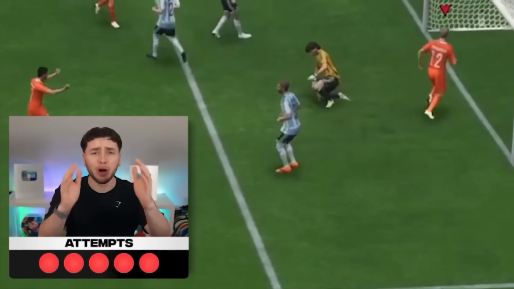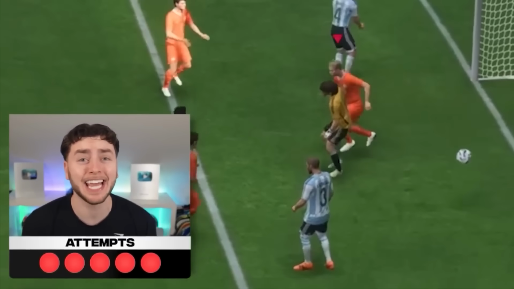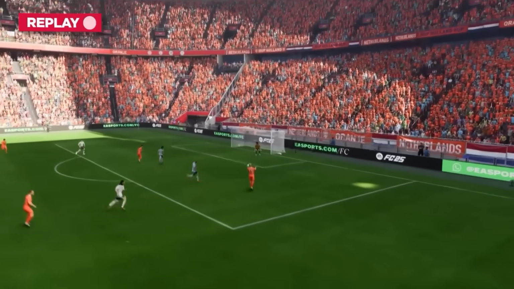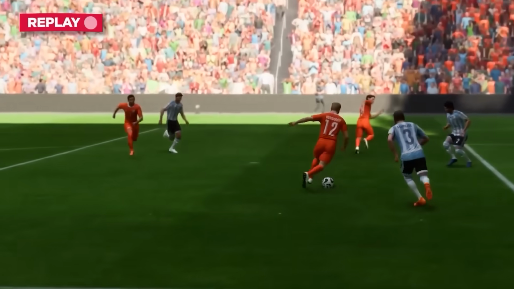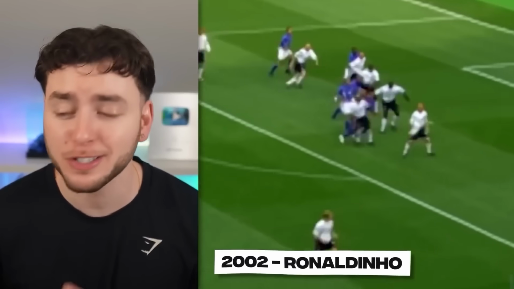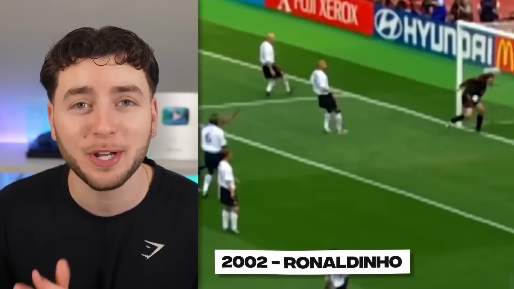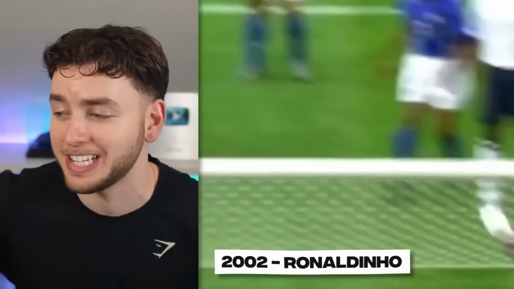Oh my god, that one's so good. Why didn't he take the touch? We would come so close with our final attempt, but the touch just wasn't good enough. And if that goal wasn't hard enough, 2002 brought us this iconic Ronaldinho free kick against England. An absolutely incredible free kick. Let's try and recreate it.